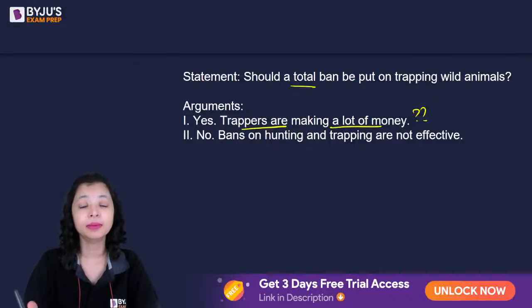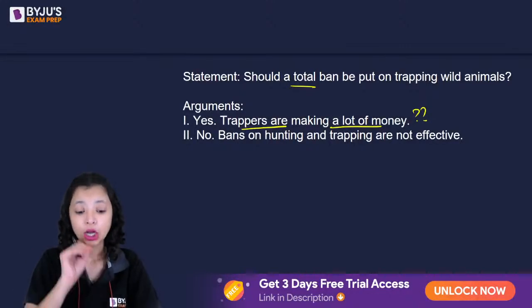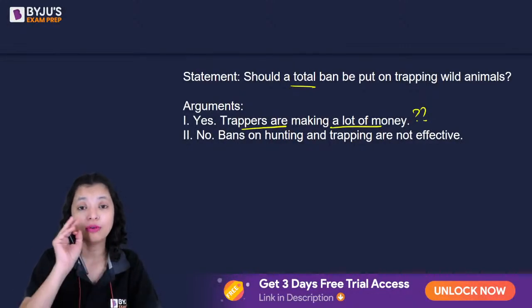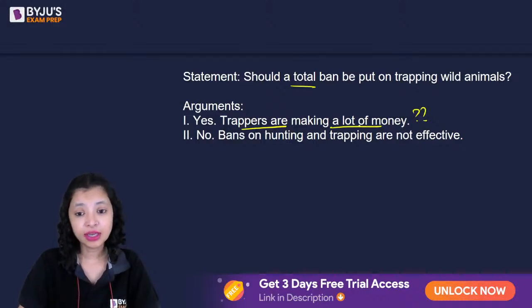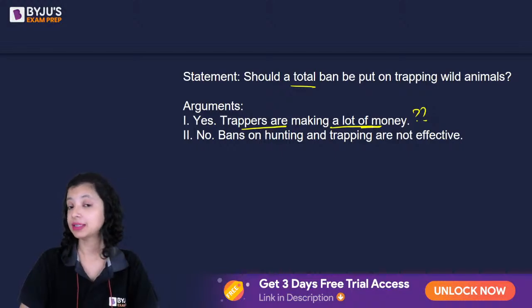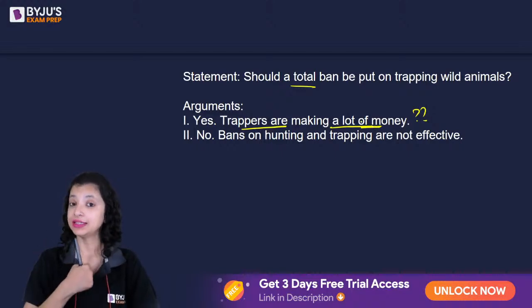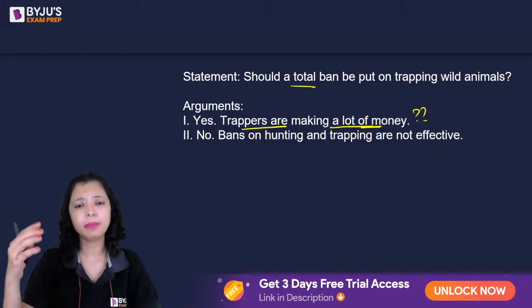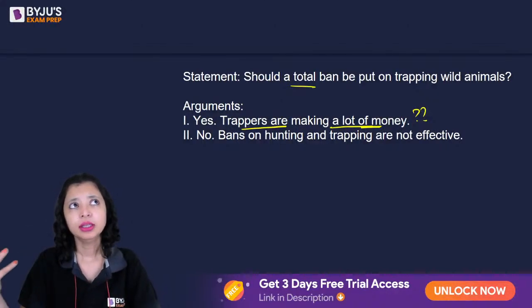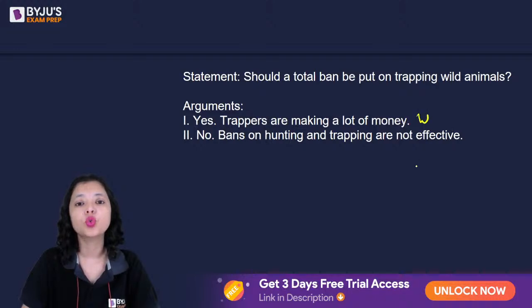Explain the problem. Your argument is weak. We need backing up of logic. So if they're making a lot of illegal money is mentioned, I might consider it because anything illegal is a judge's concern. But if they're making a lot of money, then what is the problem there? Weak argument. This one becomes weak.